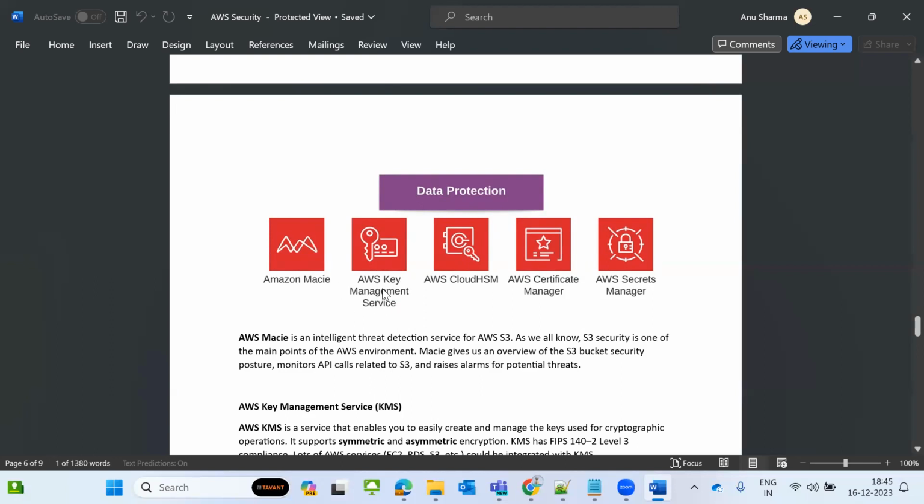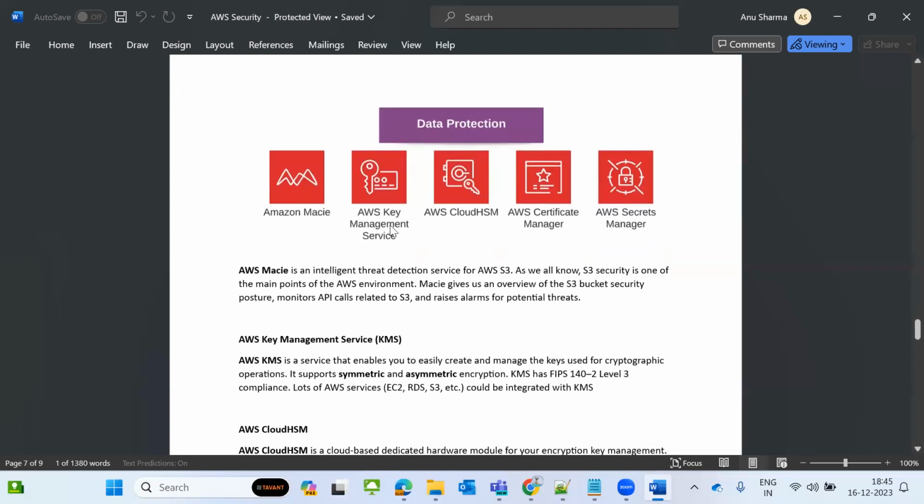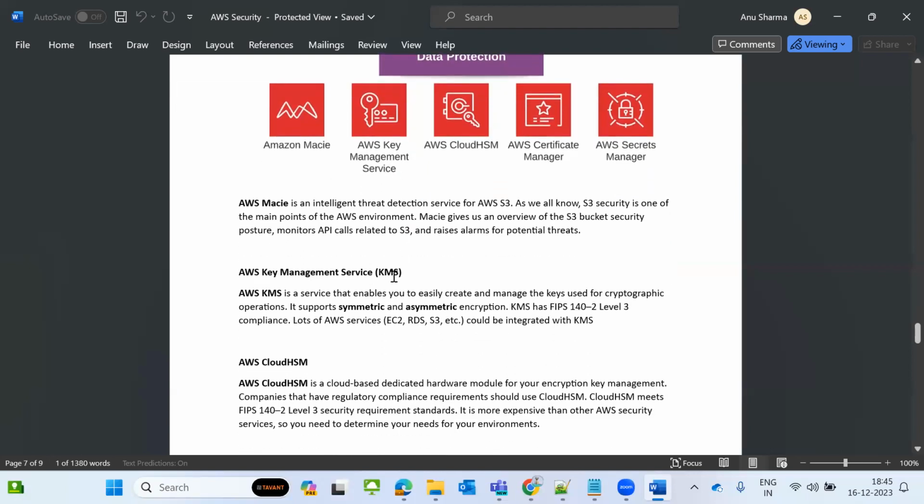AWS Key Management Service, we call it KMS. For example, your HTTPS request has come, once you logged in, your request has come, and it will pass your data. So that we have to protect, we have to encrypt. That is called KMS. There are customer managed KMS keys and AWS managed keys. AWS managed keys, AWS only will give. Customer managed keys means the customer has to provide the keys. Those keys we need to upload in the AWS account.